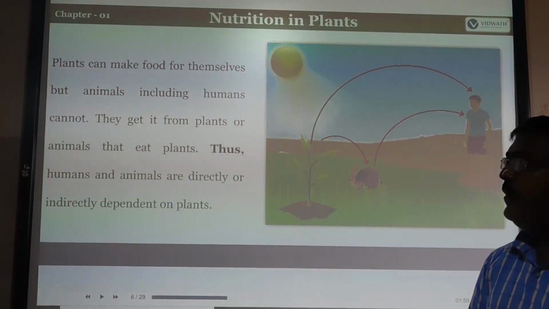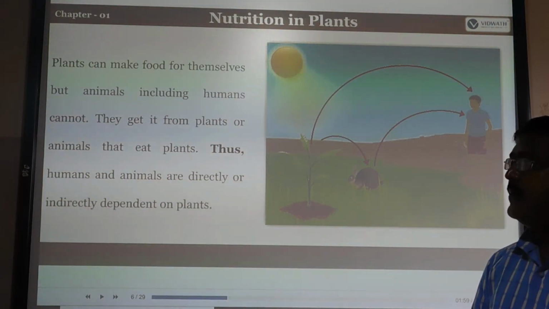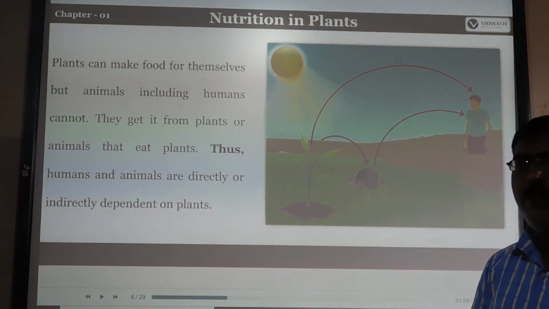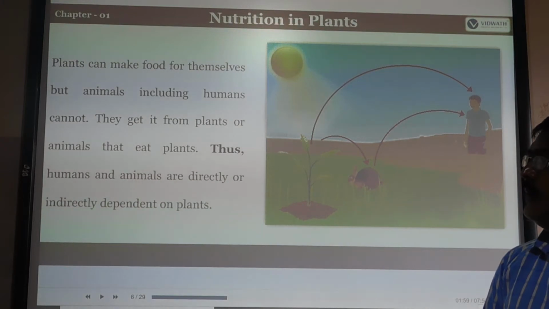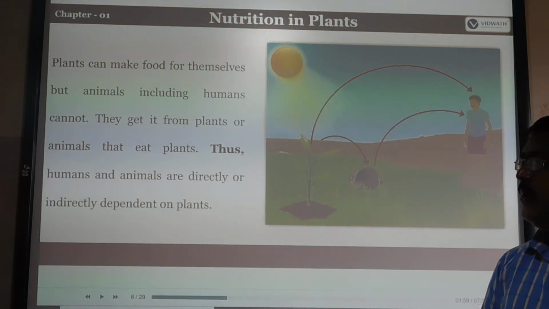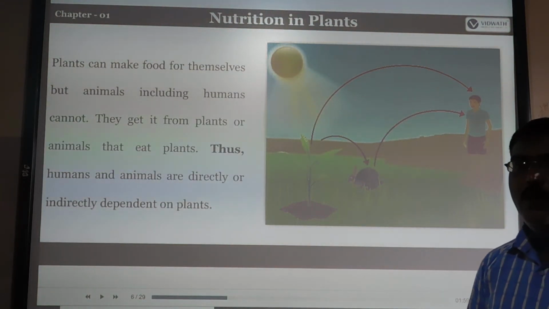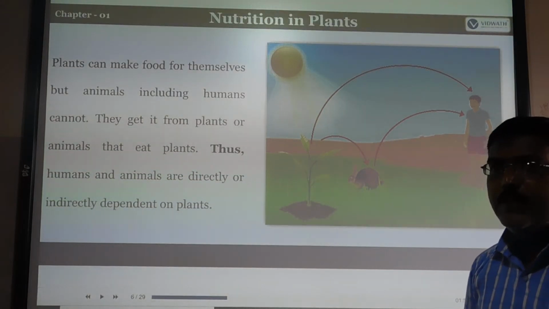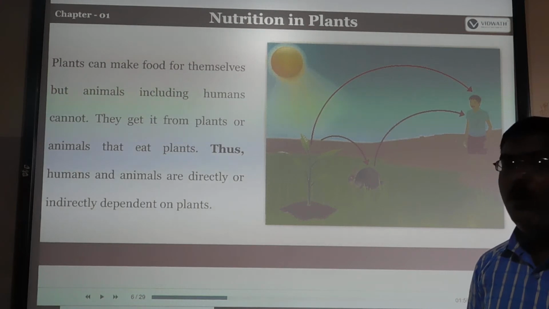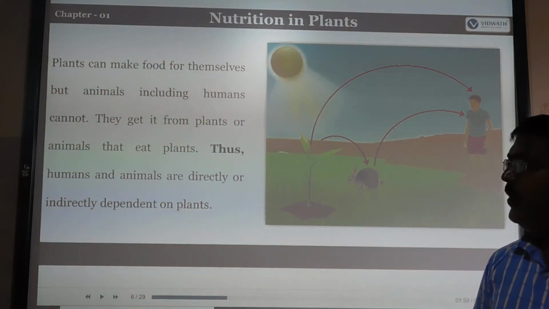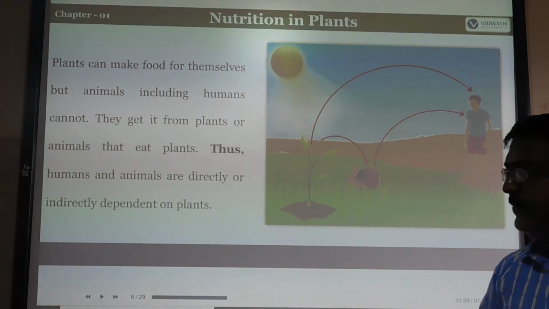They get it from plants or animals that eat plants. So they depend directly on plants or on other animals for their food. Thus humans and animals are directly or indirectly dependent on plants. Without plants we cannot survive.